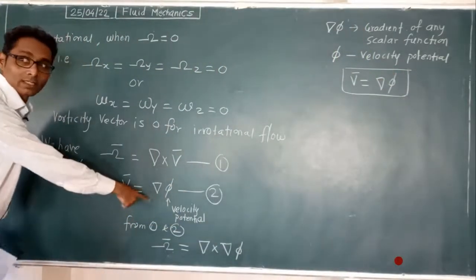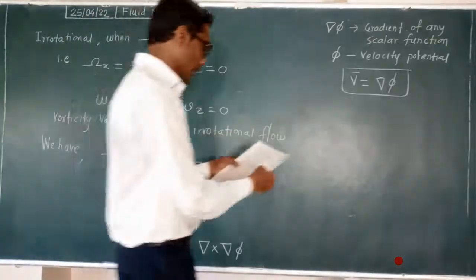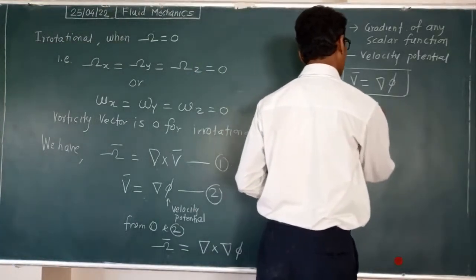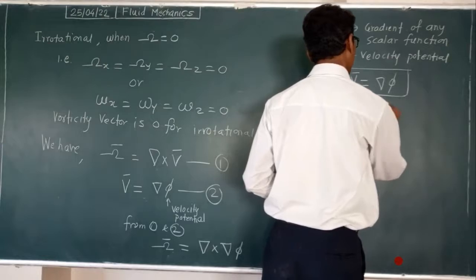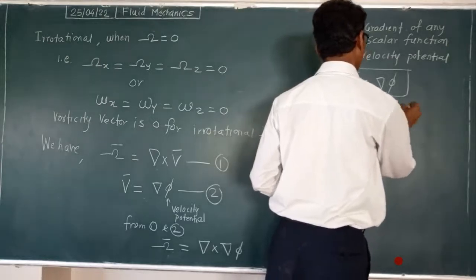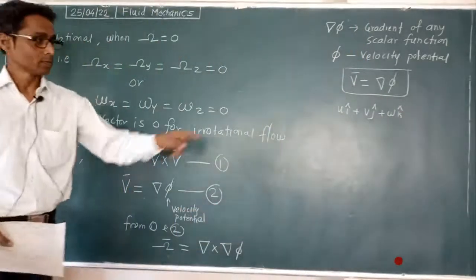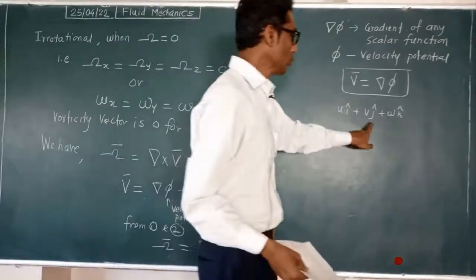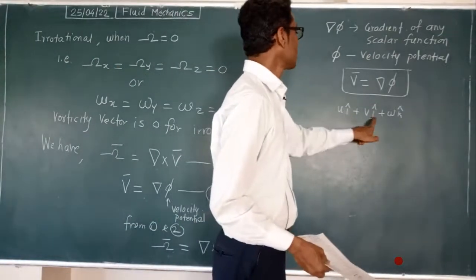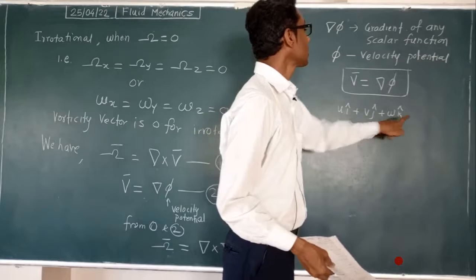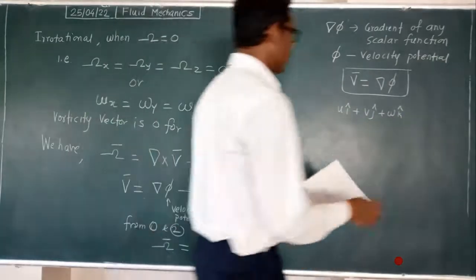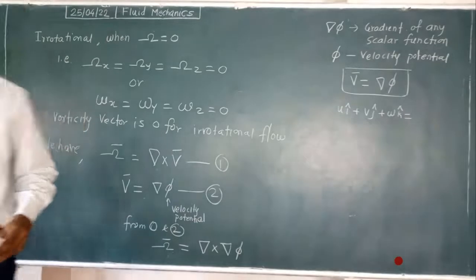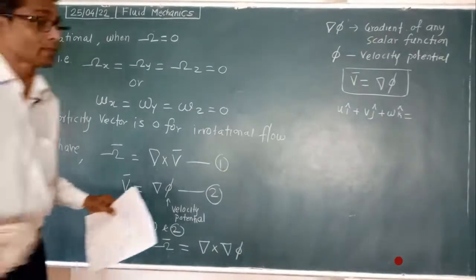What is the meaning of this? Meaning of this is u i hat plus v j hat plus w k hat, u, v, w into i, j, k unit vectors. This is what we have written for the v bar, velocity vector.